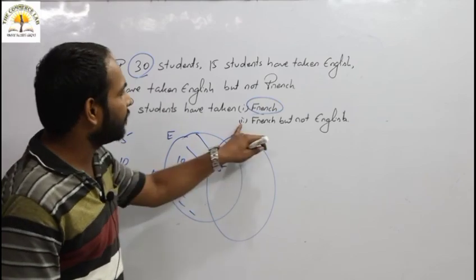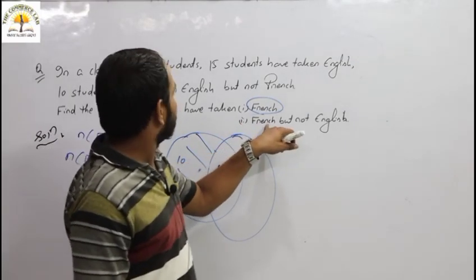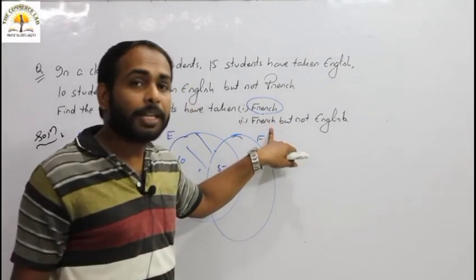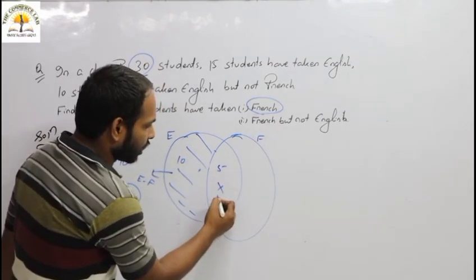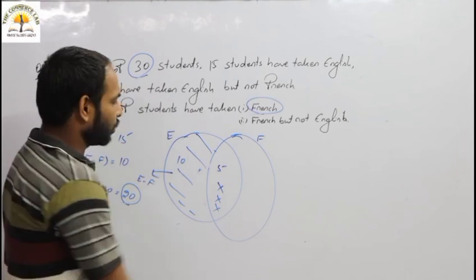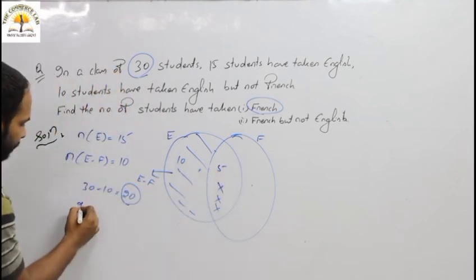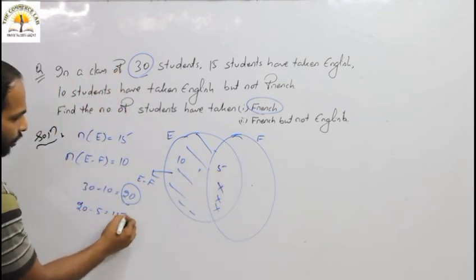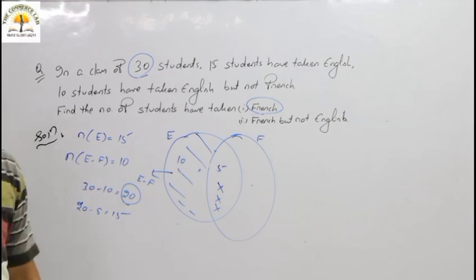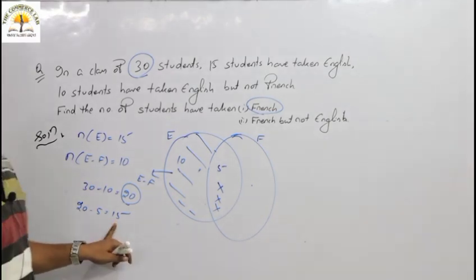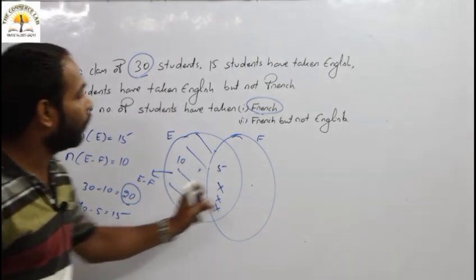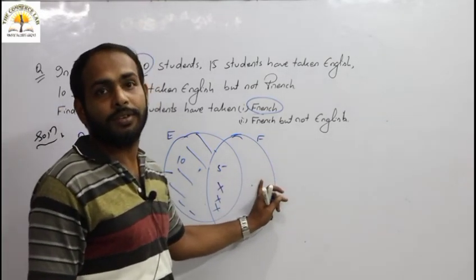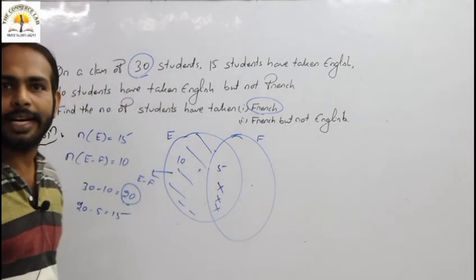Then the second part is students who have taken French but not English. That means we have to exclude this common part. So 20 minus 5 is your 15. So 15 students have taken only French. Right?